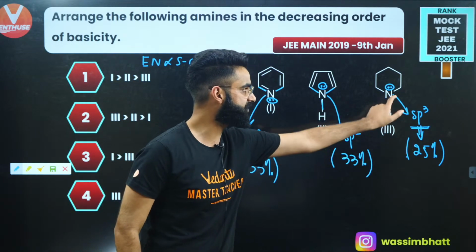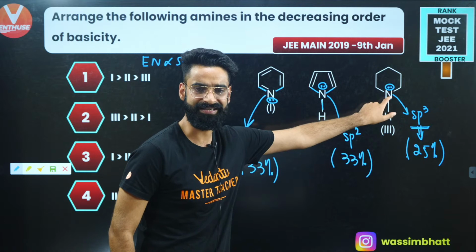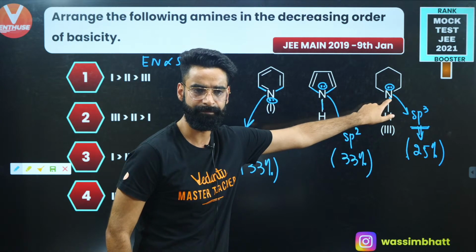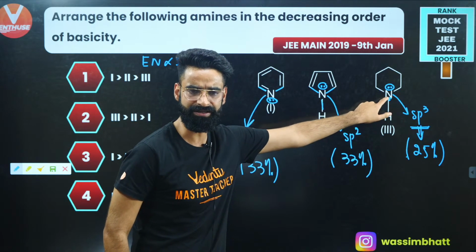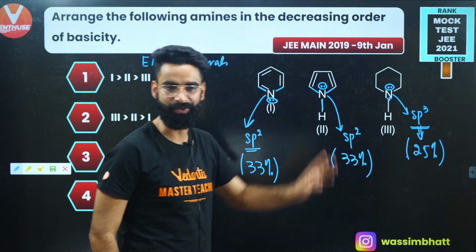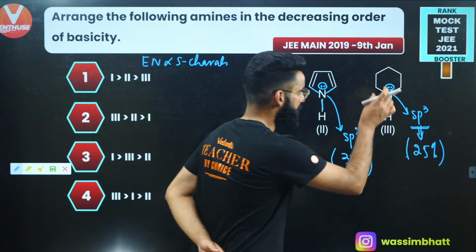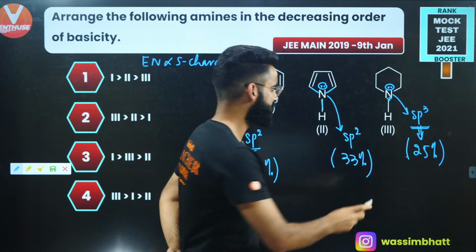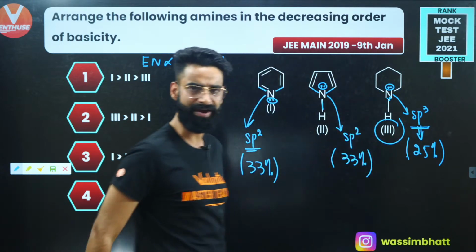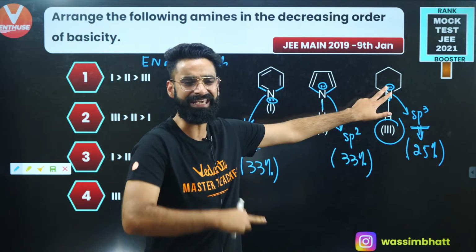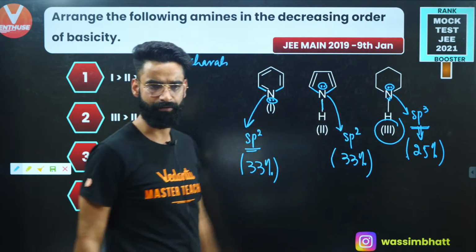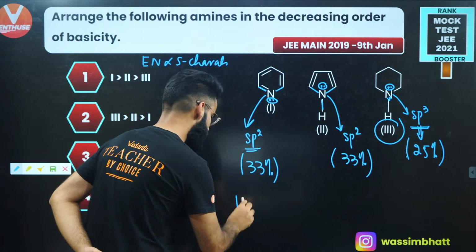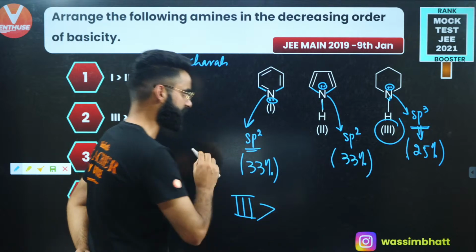The last one is having less S character. Less S character means less electronegativity, which means more tendency of this nitrogen to donate this lone pair. So the third one is going to be maximum basic, because its lone pair will be easily available for donation. So the third one is the maximum basic, correct?